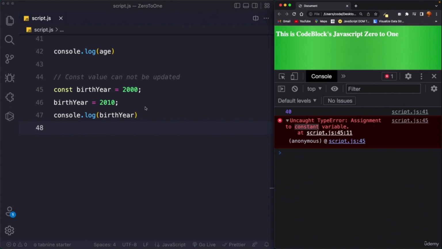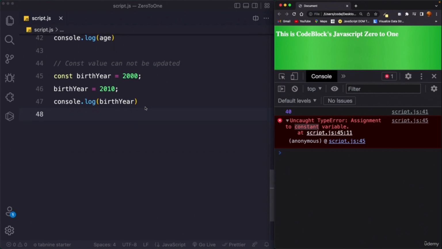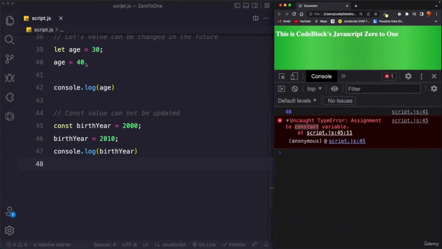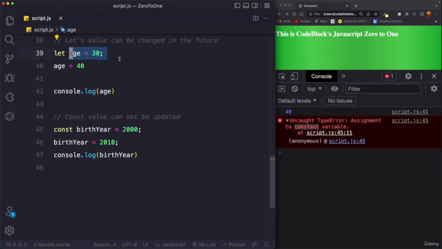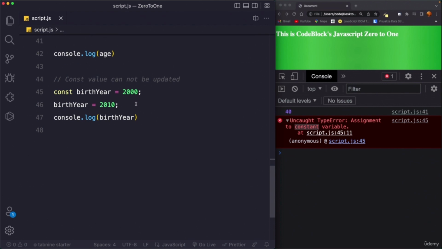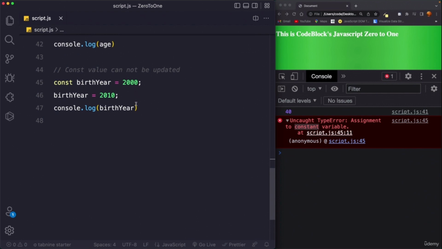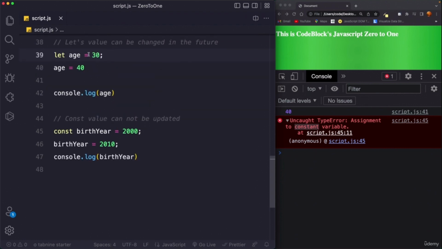It creates a variable that we cannot reassign, or in technical terms, an immutable variable. And so a variable that cannot be mutated. Mutated simply means changing the value in the future. So let is mutable, const is immutable. So always remember, mutating a value simply means we are changing the value of a variable in the future, and immutable simply means that the value is declared with such a keyword which is immutable. So const is immutable, let is mutable.